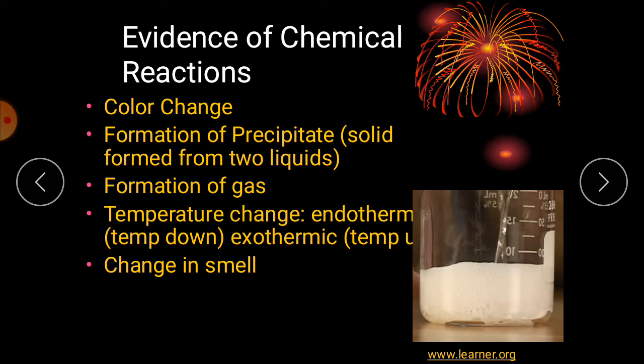And when you see formation of gas and temperature change, these all show that there is a chemical reaction. And I told you when the temperature goes down, it is an endothermic reaction, and when the temperature goes up, it is an exothermic reaction. And whenever any chemical reaction takes place, you can feel the change in smell.